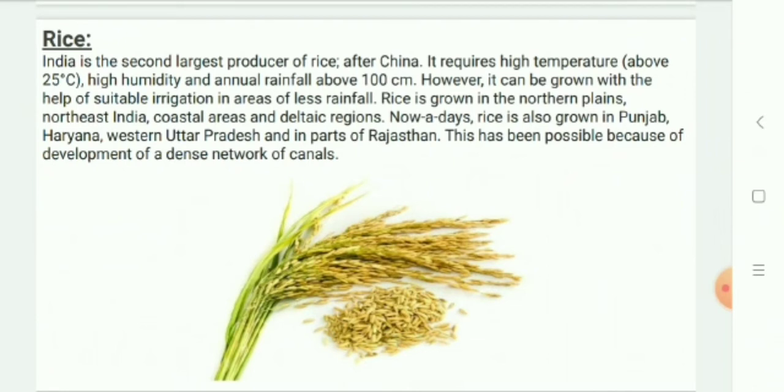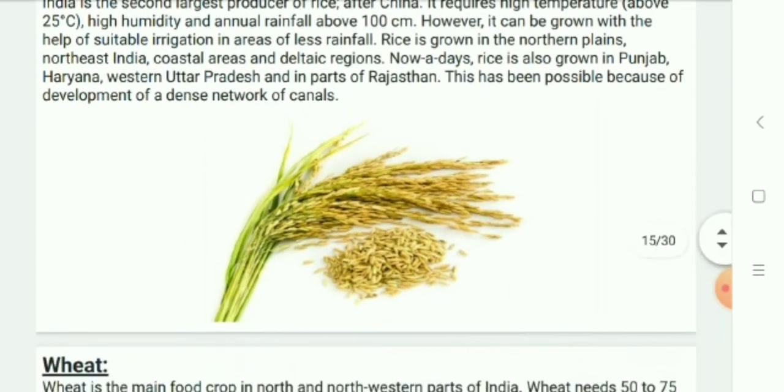It is a kharif crop which requires high temperature and high humidity with annual rainfall above 100 centimeters. Rice is grown in the plains of north and northeastern India, coastal areas, and the deltaic regions. Development of a dense network of canal irrigation and tube wells has made it possible to grow rice in areas of less rainfall, such as Punjab, Haryana, Western Uttar Pradesh, and parts of Rajasthan.